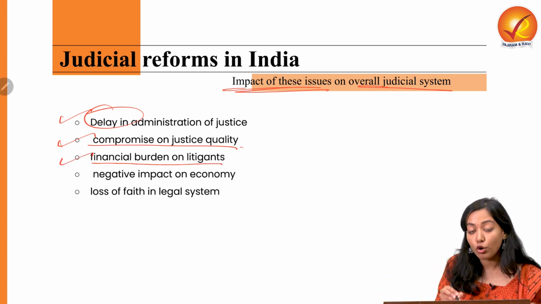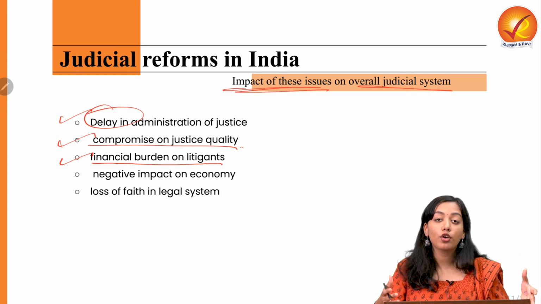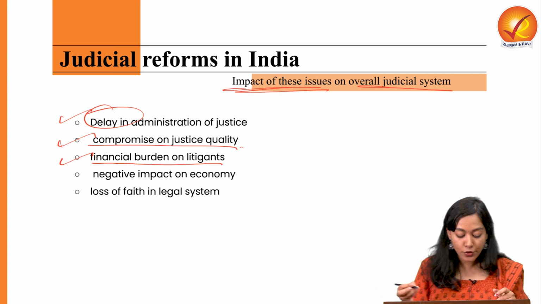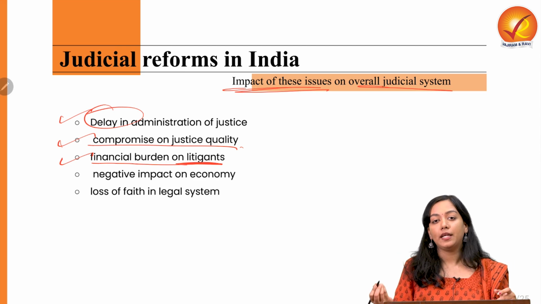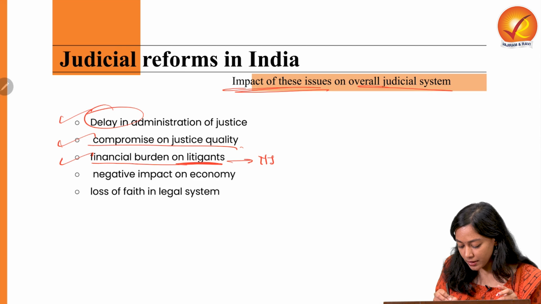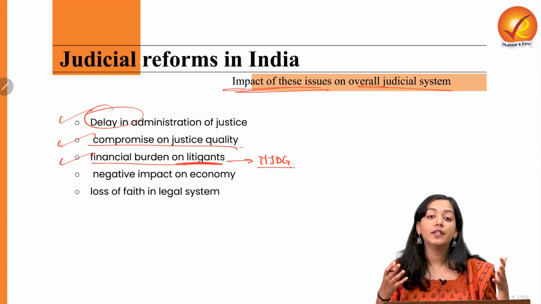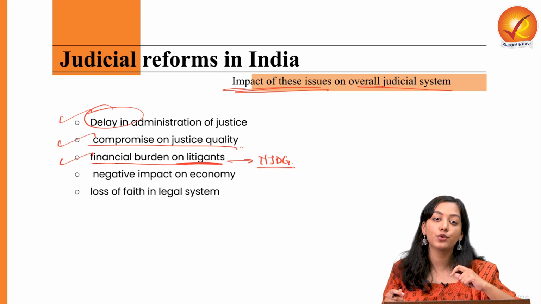Then prolonged litigation puts a lot of burden on the pockets of the litigants. So it also causes financial burden on litigants, causing poverty to many. This has also been elucidated by data of the National Judicial Grid, which has highlighted that many people who have been under trial have been deprived by their economic conditions due to the prolonged litigation they had to undergo.